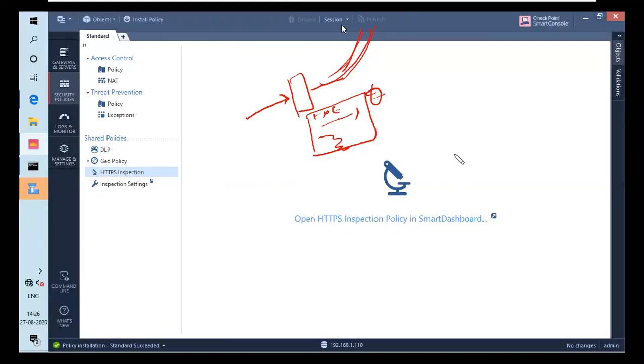So this is how, and you can actually track the logs also of this. Means this is blocked due to the content awareness. You can check that out.